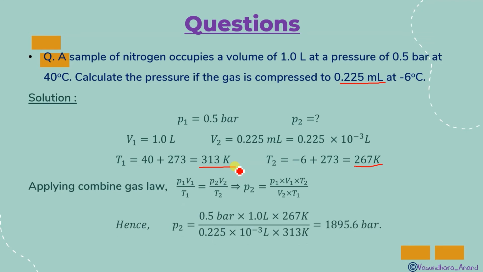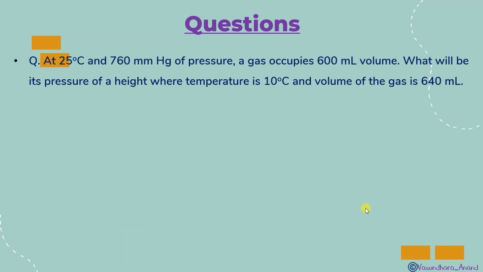The answer will be 1895.6 bar. Why have I used bar here? Because the pressure is given in bar, and the other units will be cancelled out, isn't it? Liter, Kelvin, all the units will be cancelled out. Only bar will be left. The pressure unit is bar. Did you get that? So 0.5 bar will be converted into 1895.6 bar. Is it correct? Okay.